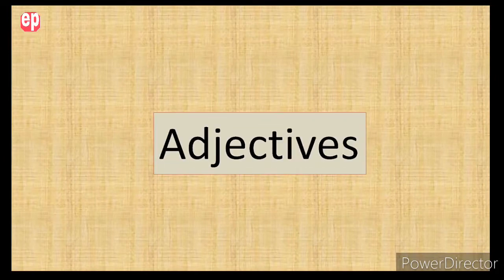In this video, we are going to learn about adjectives. First and foremost, I shall define what is adjective, and thereby we shall move on to the types of adjectives. In the types of adjectives, we are going to see the adjectives of quality, adjectives of quantity, adjectives of number, demonstrative adjectives, interrogative adjectives, and finally possessive adjectives. Later, I will be defining each adjective and then a few examples for each. So stay tuned and watch this video till the end. Let's begin today's topic, adjectives.